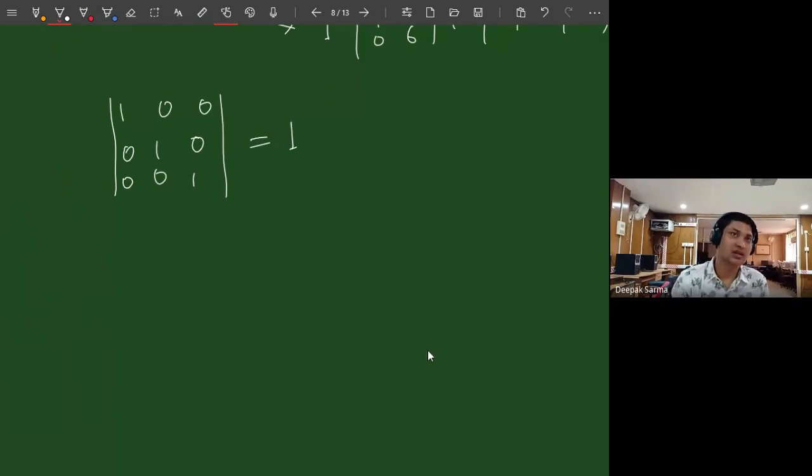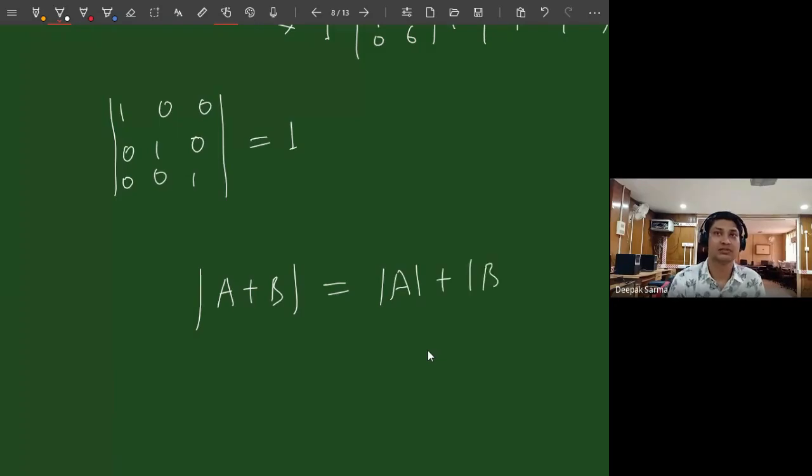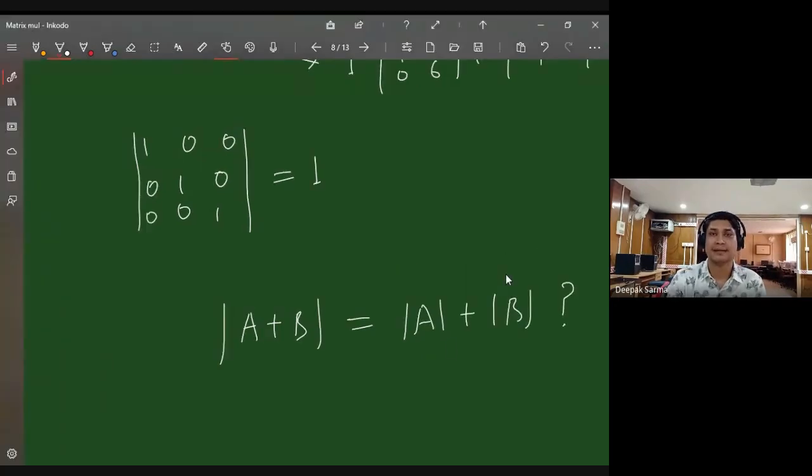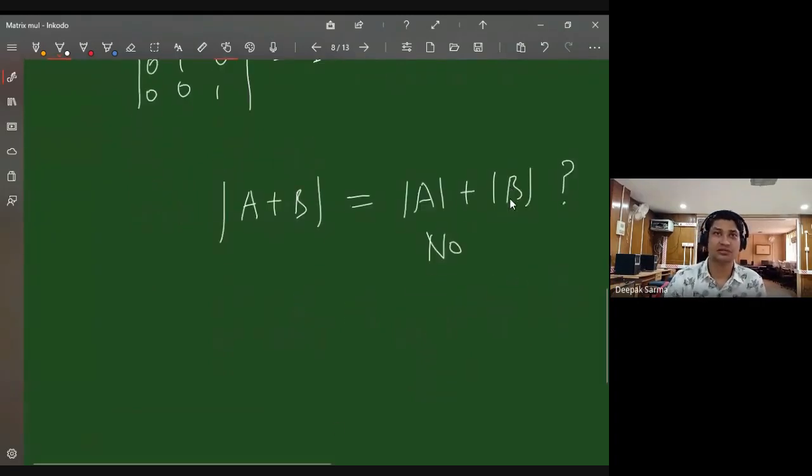Now, do you think this will happen? If I have 2 matrices, and I add them, and then take the determinant, do you think this will be the same as you expect? Actually, the answer is no. It is generally not true. But in the case of a product, it is surprising.